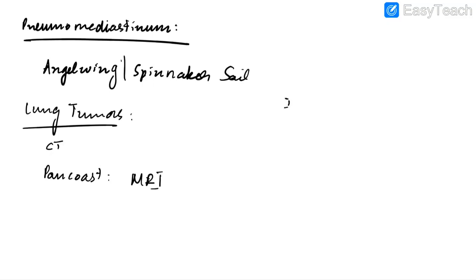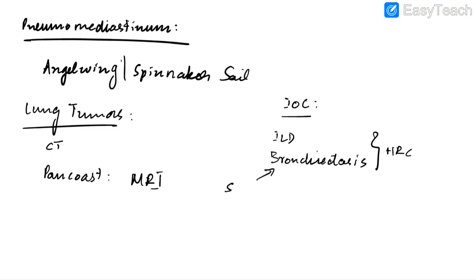Now let us discuss some investigation of choice with respect to chest imaging. For interstitial lung disease and bronchiectasis, the investigation of choice is HRCT. In case of bronchiectasis, we will find signet ring appearance.